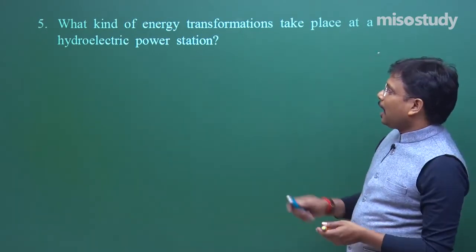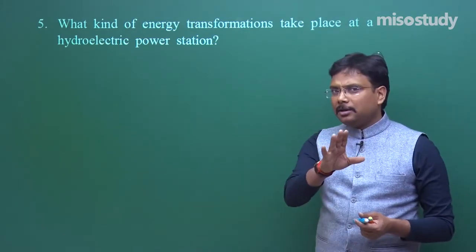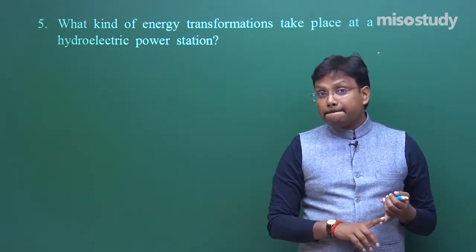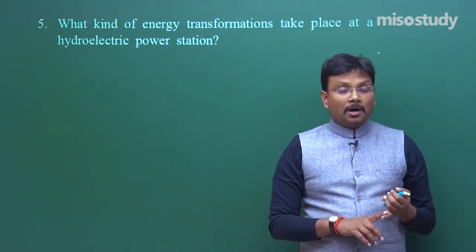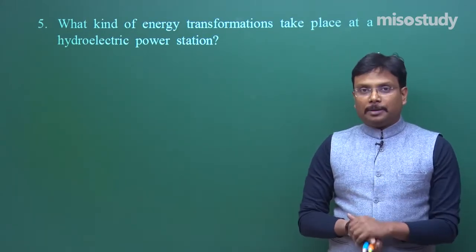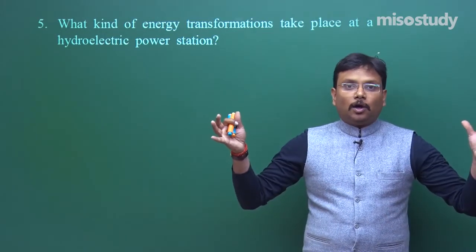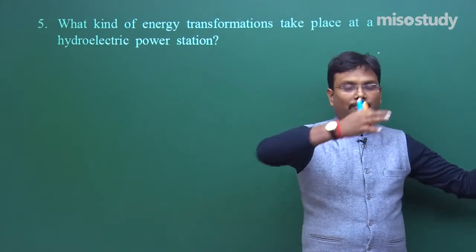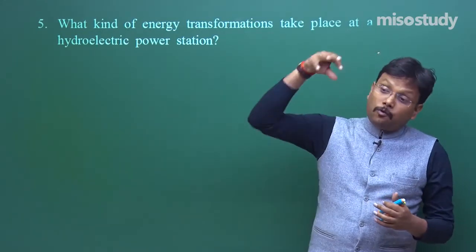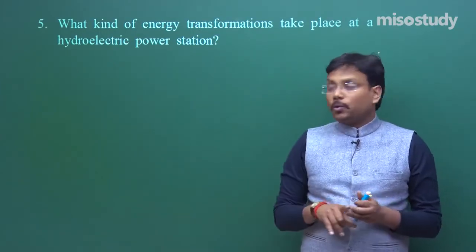Let's come over here. Hydroelectric power station. For reference I am telling you, it's not that you will have to write it down over here: Bhakra Nangal Dam, Tehri project, Rana Pratap Sagar, like this. So in a hydroelectric power project, what is the process? A large amount of water is accumulated in a huge reservoir, and then this water is allowed to fall on the blades of the turbine, and the turbine gets rotated.